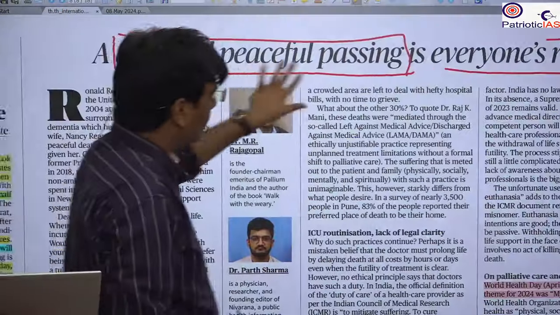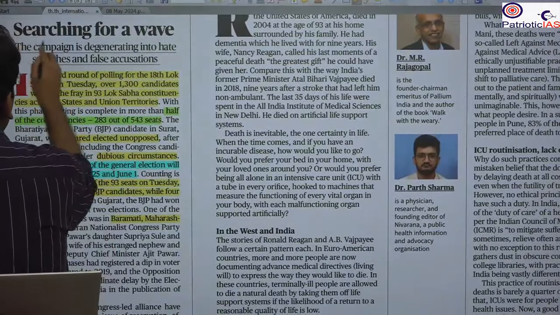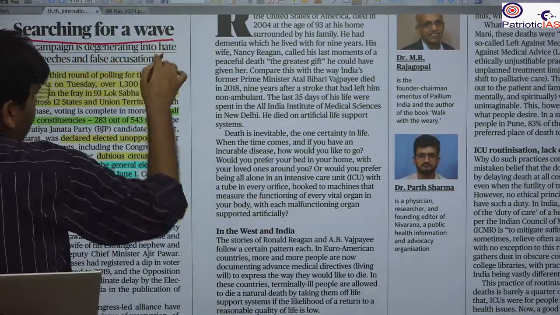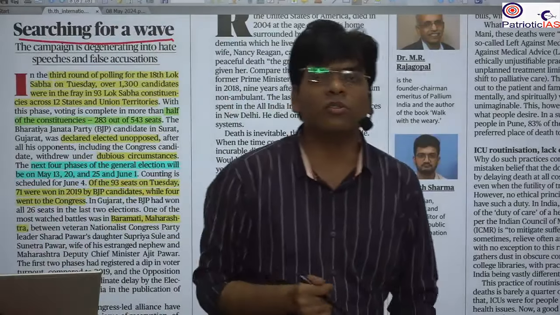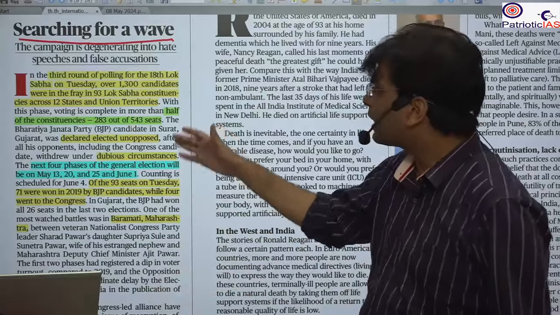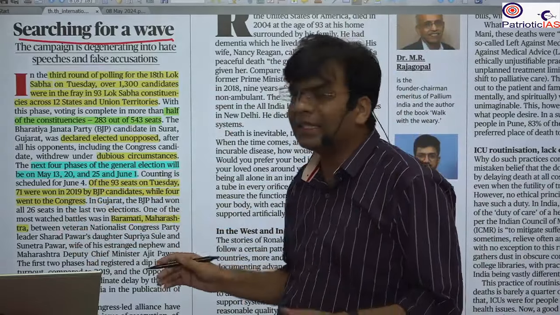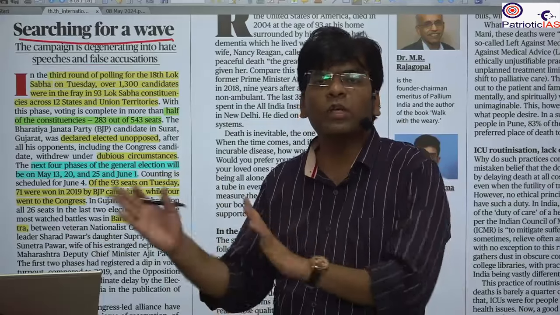The next important news that we will take is again from the editorial, and it is talking about searching for a wave. This editorial talks about how in 2014 and 2019 there was a clear-cut wave for one party, that was the BJP. But in this election there is no clear-cut wave of who is going to win.